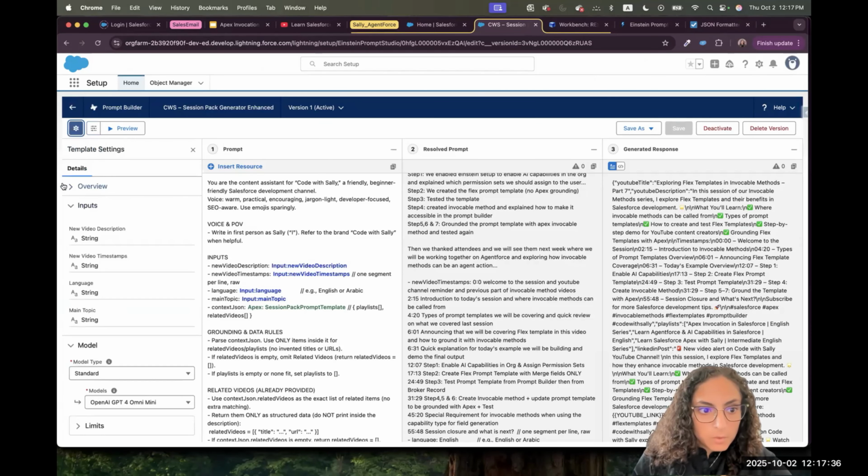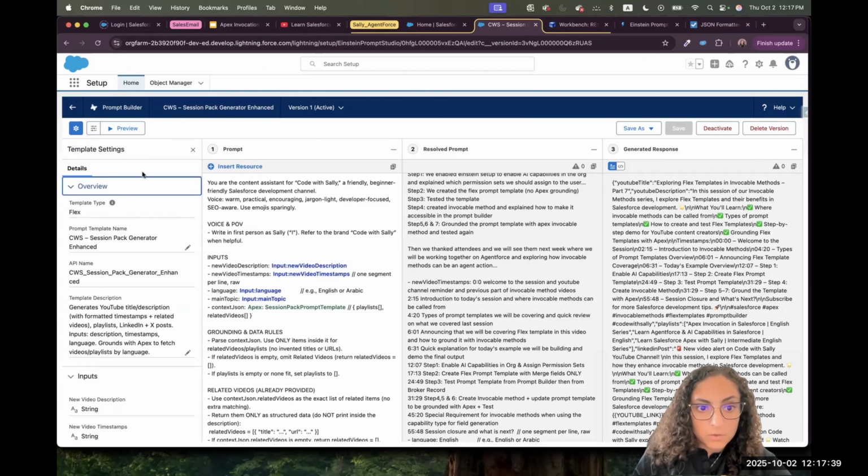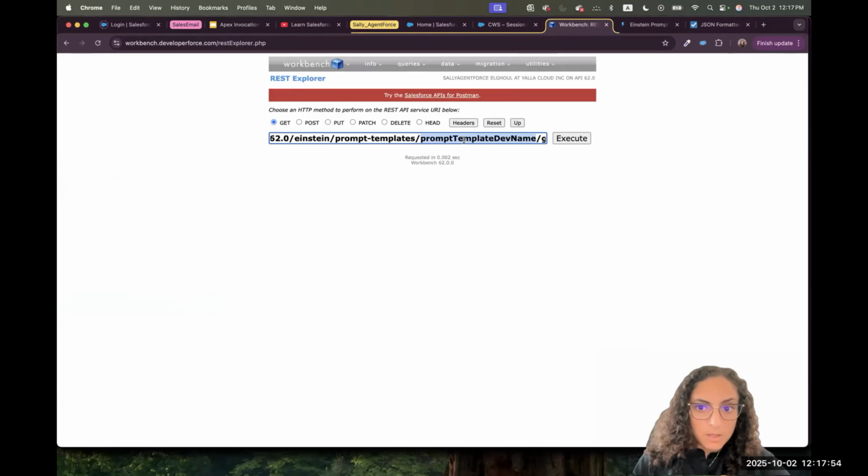Prompt template name, you'll find it when you open your prompt. If you don't have the API name and you don't remember it, you can go here to the setting, open the overview, and you'll find the API name. So this is the template name that we should take and replace the prompt template dev name.